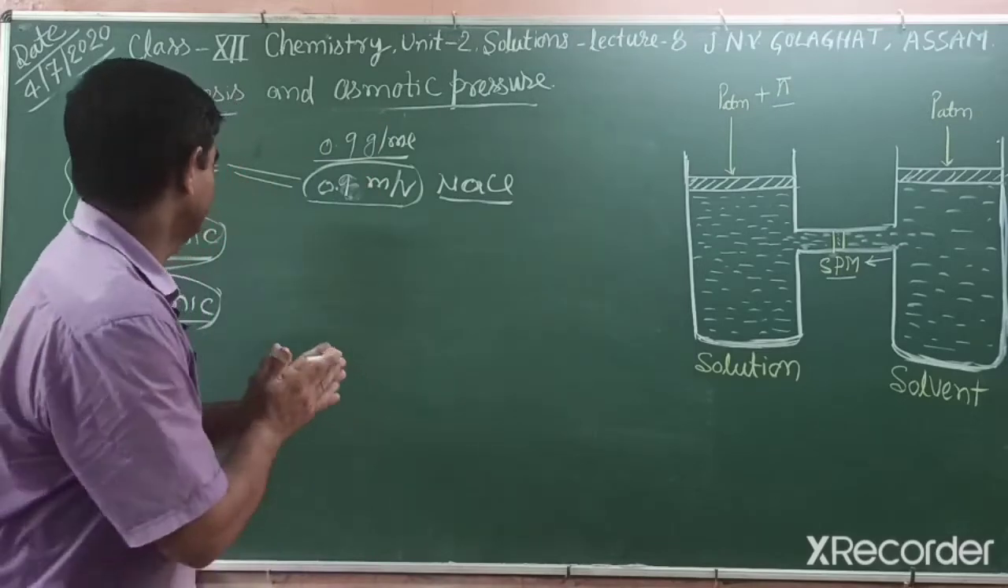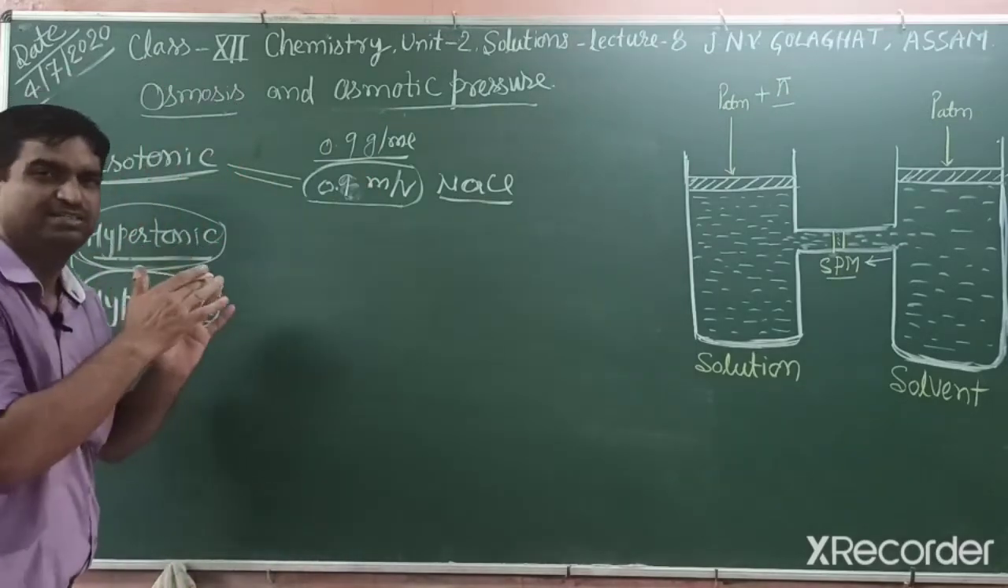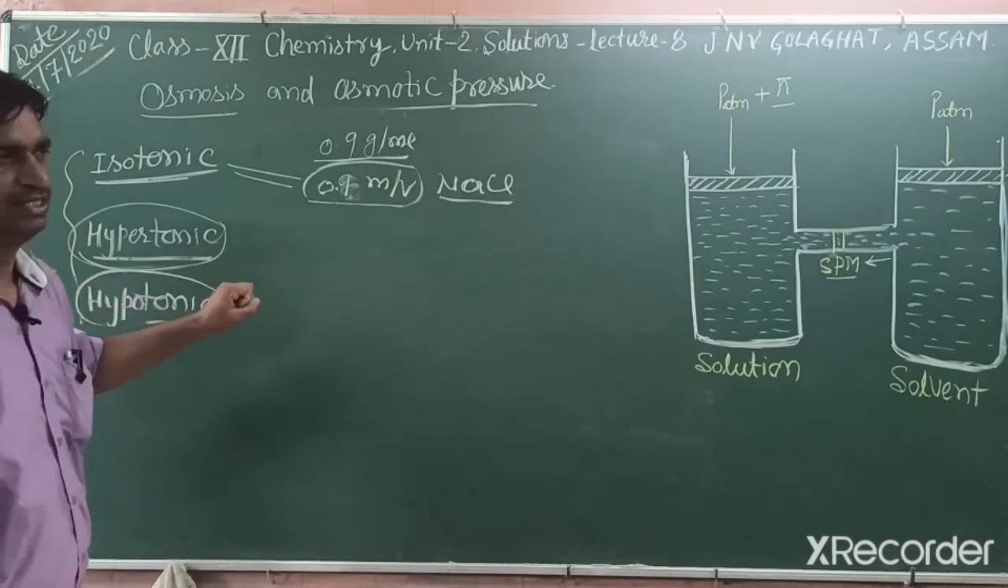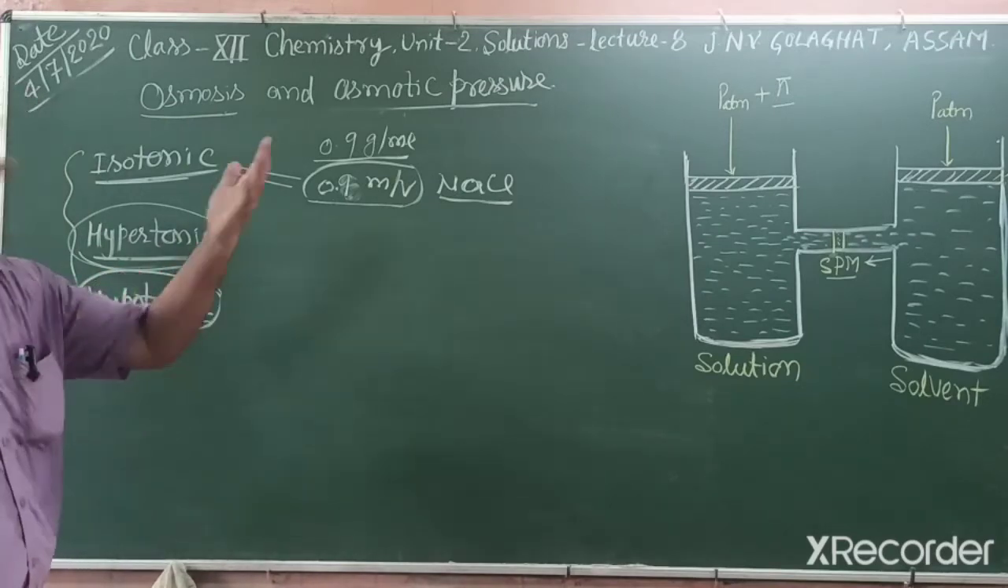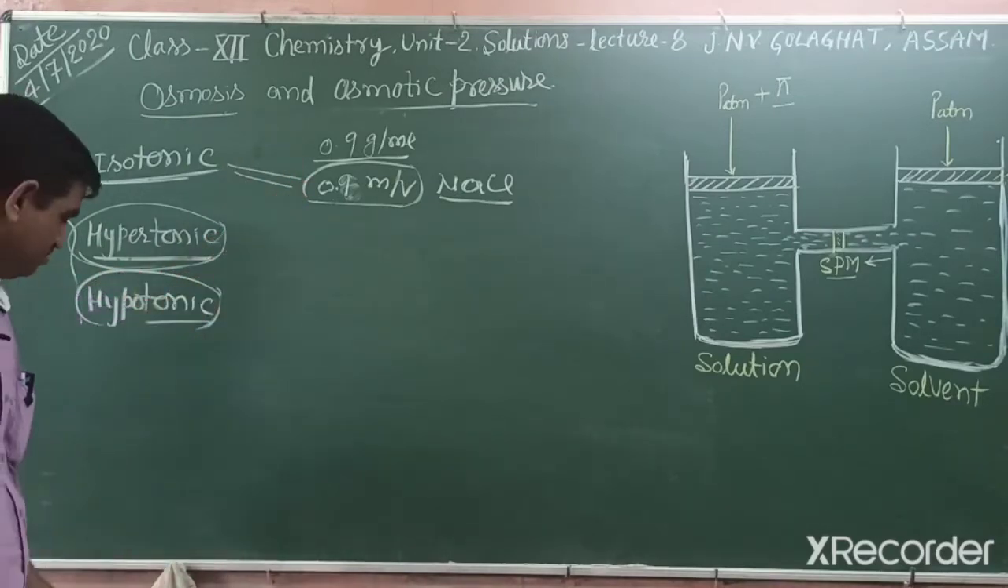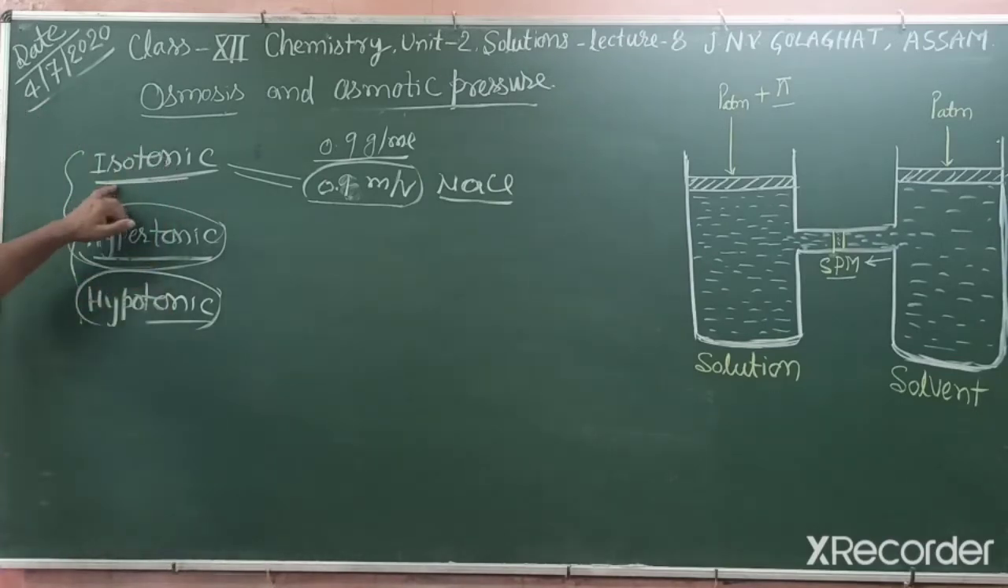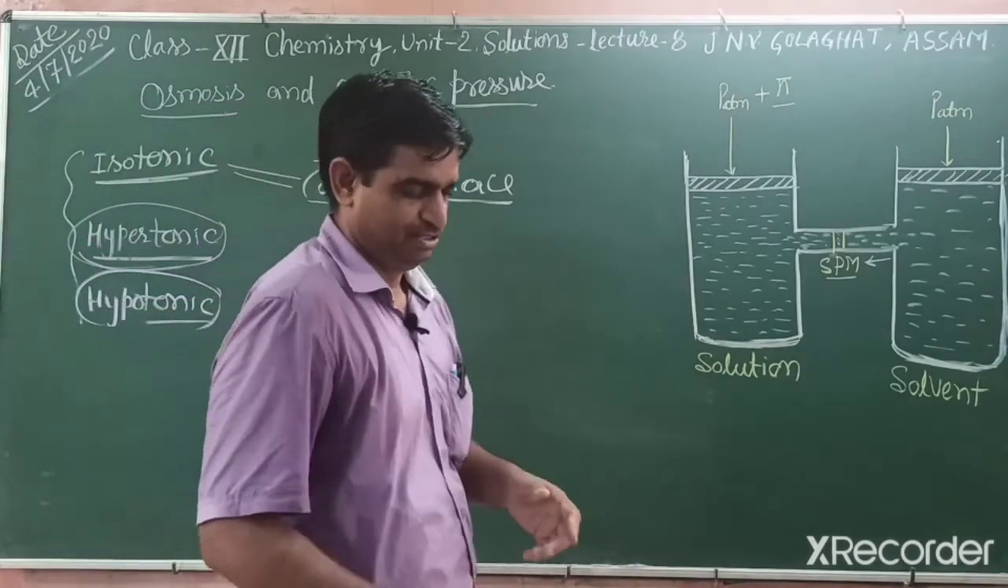If the concentration is hypertonic, like pickles, that is a hypertonic solution, the cells shrink. And hypo means lower concentration, so the cells swell and burst. So these three terms are very important. Iso means equal, hyper means higher, hypo means lower concentration. You can understand it in this way.